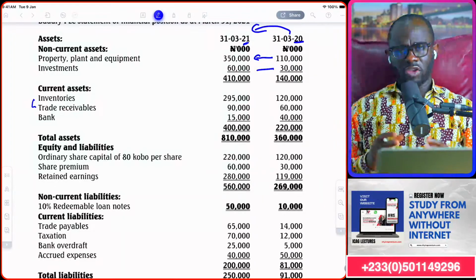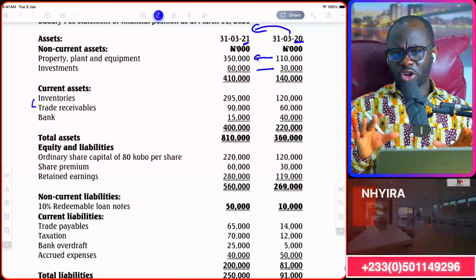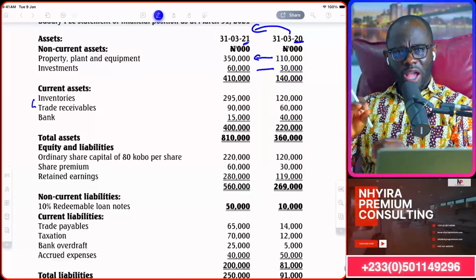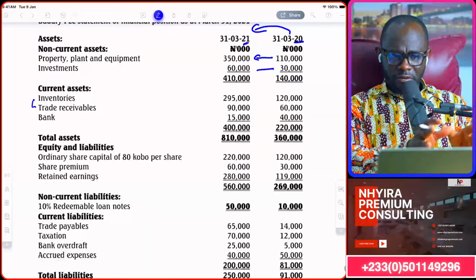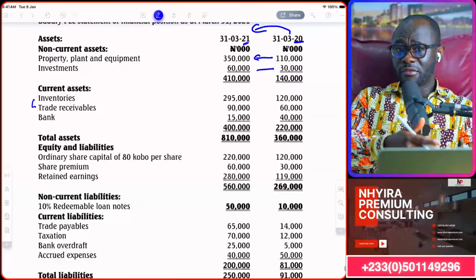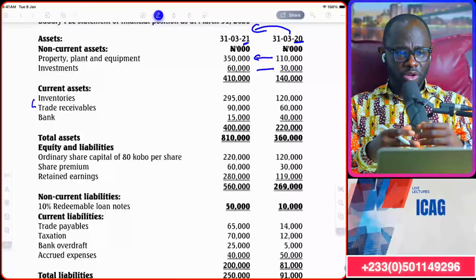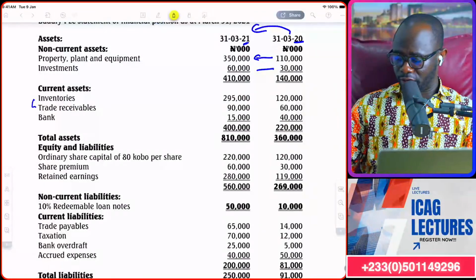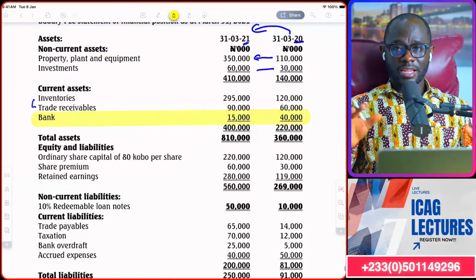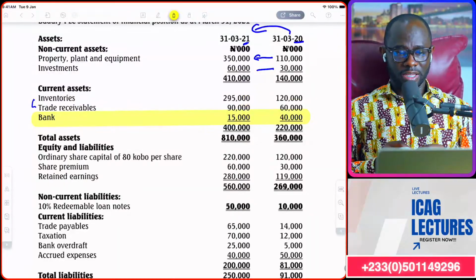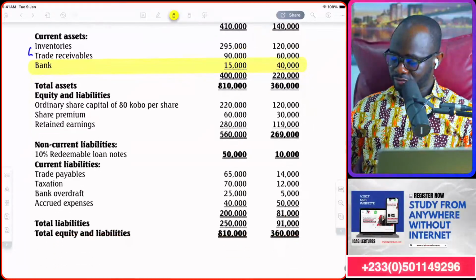Inventories. Okay, remember here, you're not going to do anything like working capital because we are in the direct method. So there is a different way we're going to use the inventory figures. There's a different way we're going to use the trade receivable figures. Bank, we know what we're going to come up with later. That is going to be cash and cash equivalent. We're going to bring that up later.